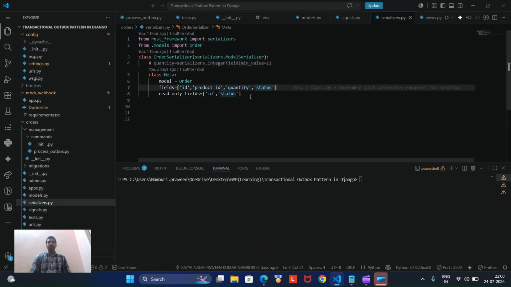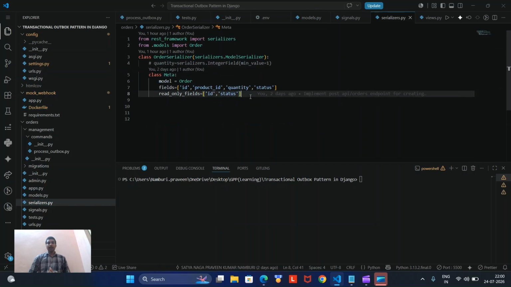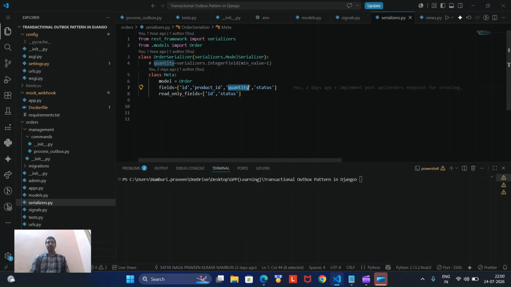Coming to the serializers, they are helpful for converting JSON requests to Python objects and Python objects to JSON. So these act as a gateway to our request, and they are helpful for validation of the request. So let's say if the user is not sending the quantity, it should say it should contain the status field also.